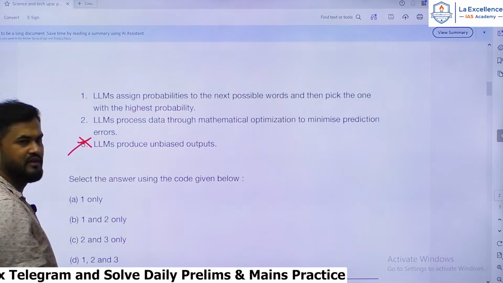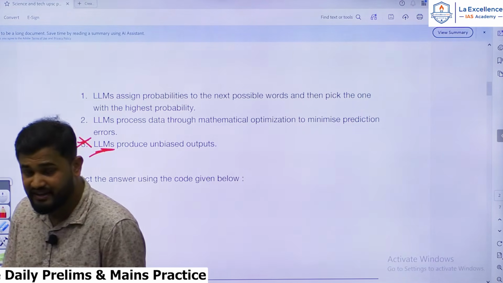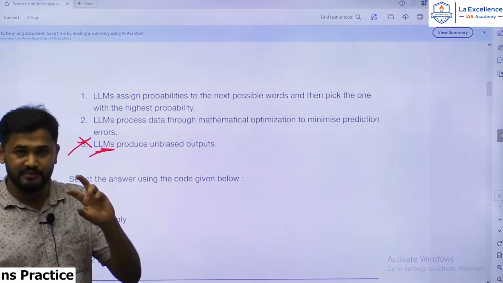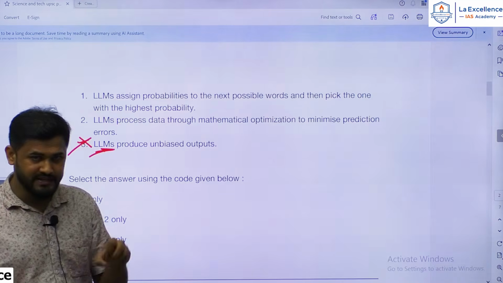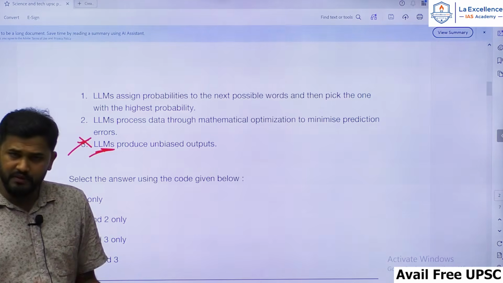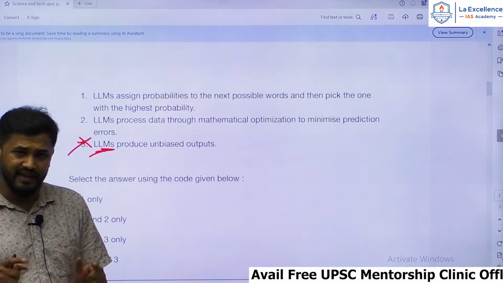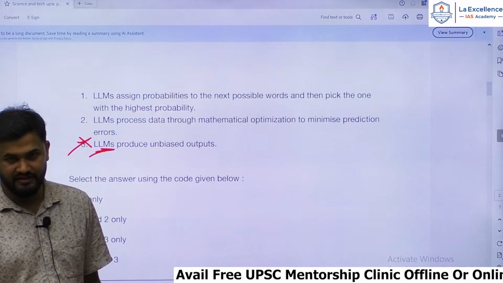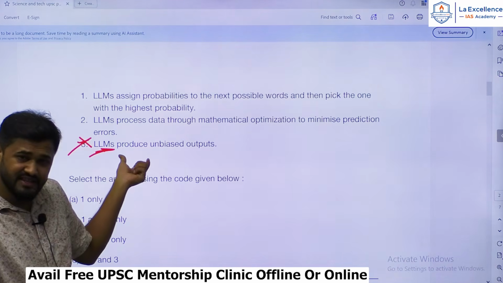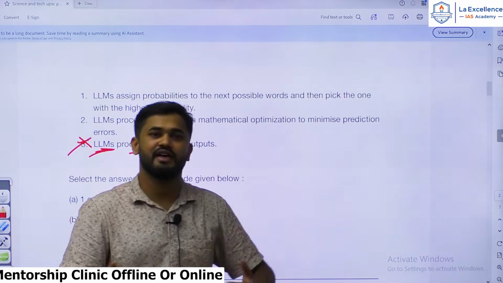This should be wrong, because the basics of LLMs is that they work on a large amount of data extracted from the internet, isn't it? The data in the internet is given by human beings, who come from different cultural and social backgrounds, hence the data must already be biased. The prejudices must already be there. Hence as the basic source data itself is biased, LLMs also cannot completely produce unbiased outputs.